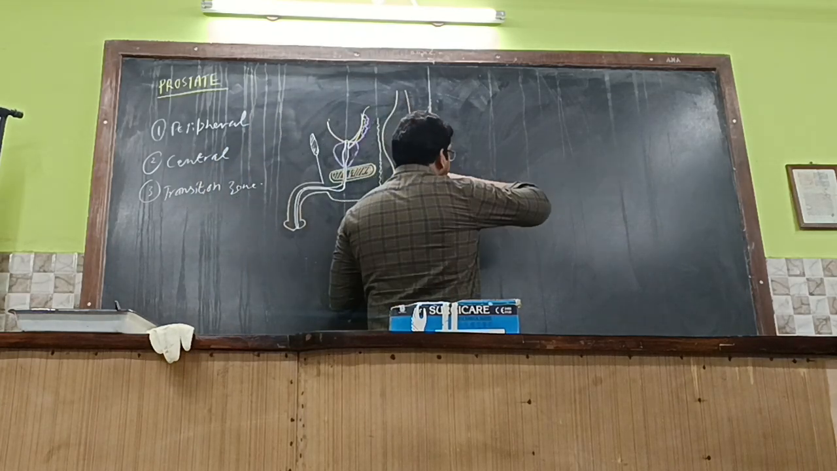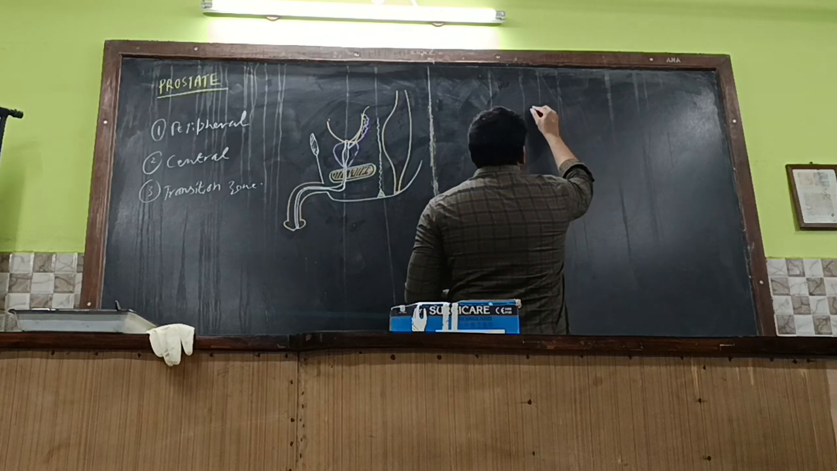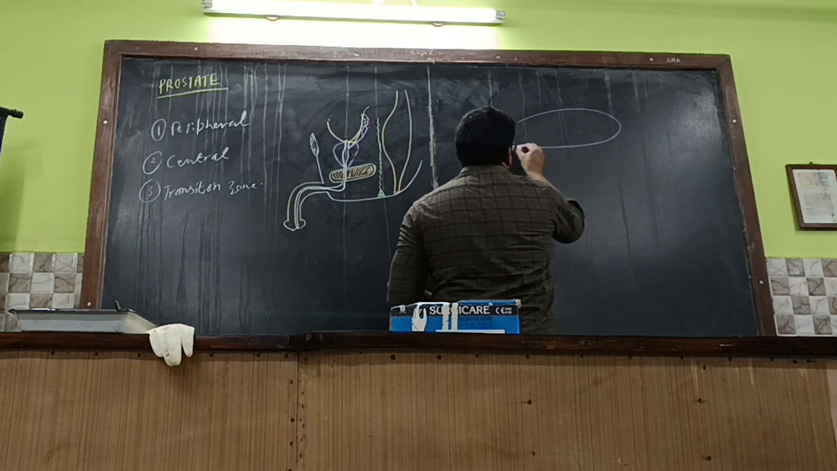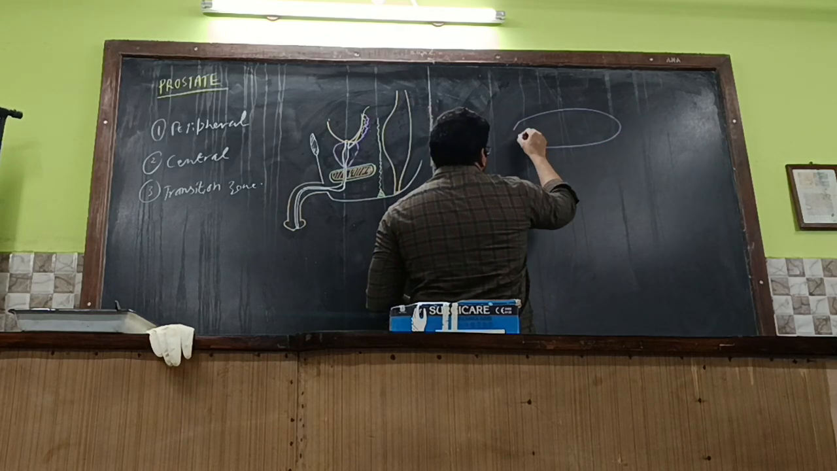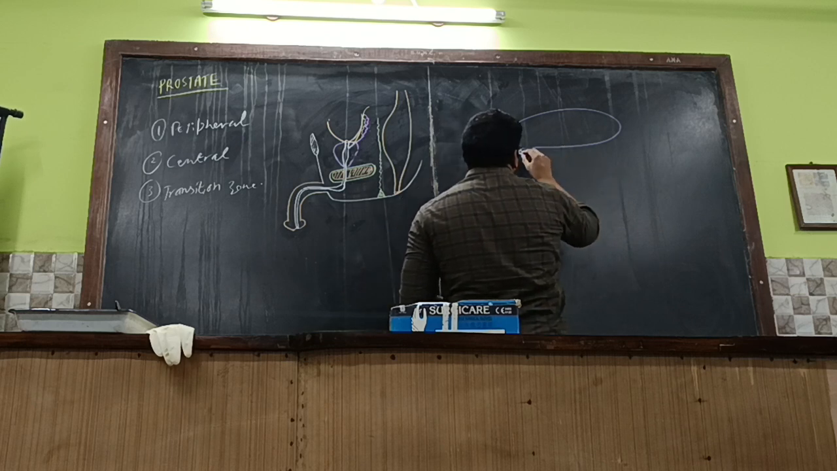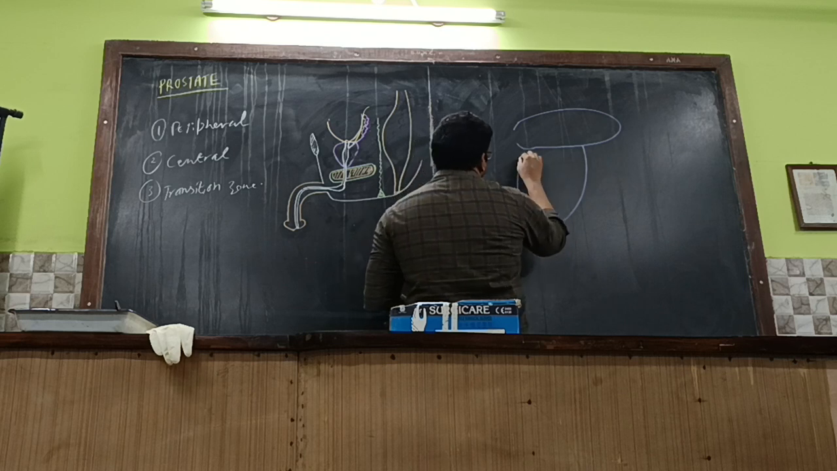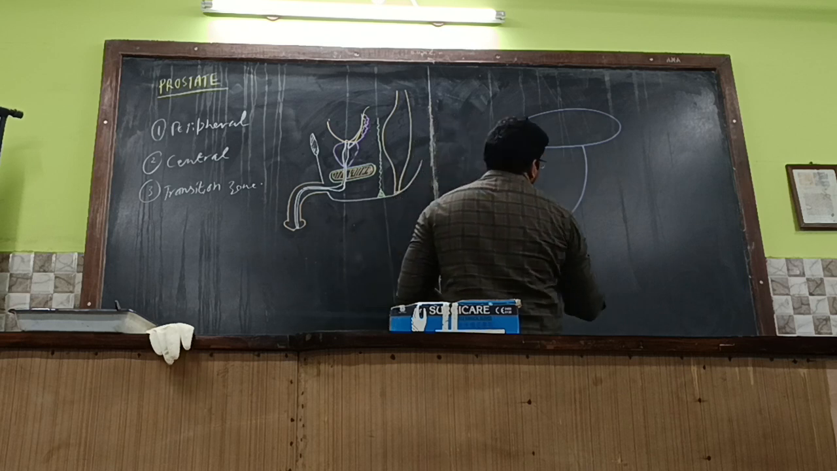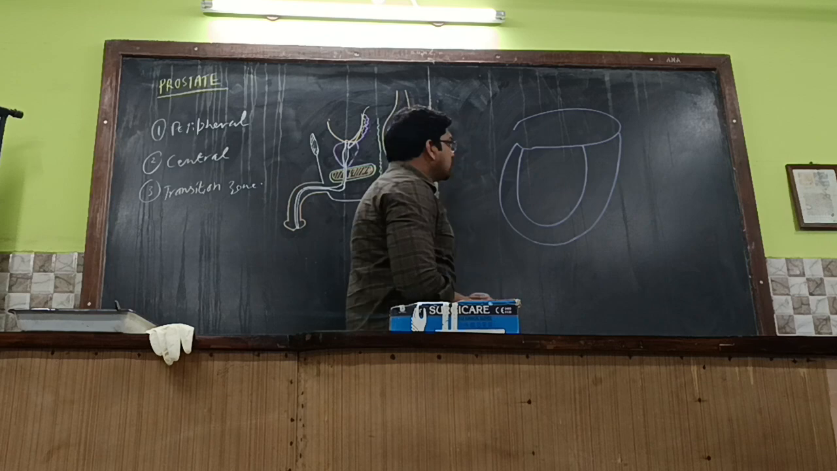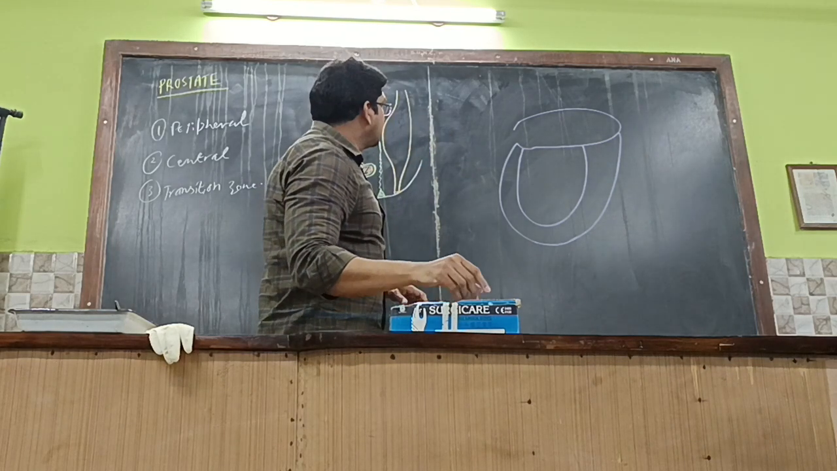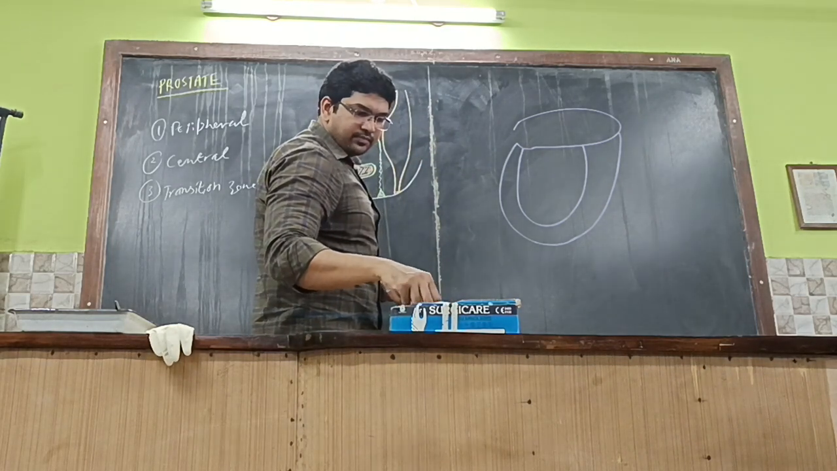How can we divide it? One around the urethra, okay, and the medial zones, and one around the 2 ureters. Urethra.